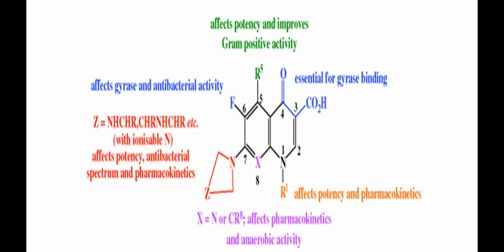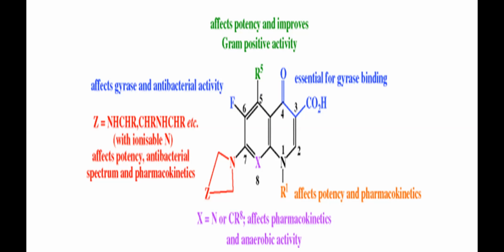Moreover, the fluorine present is important for your DNA gyrase activity. And the substitution at the 7th position plays an important role in its antibacterial spectrum, potency, as well as